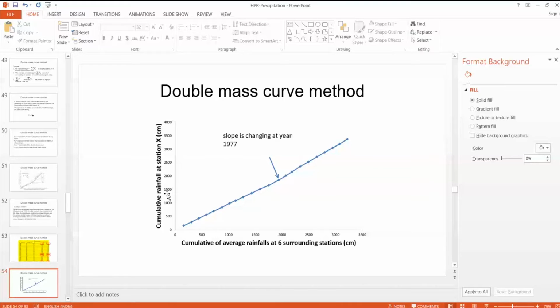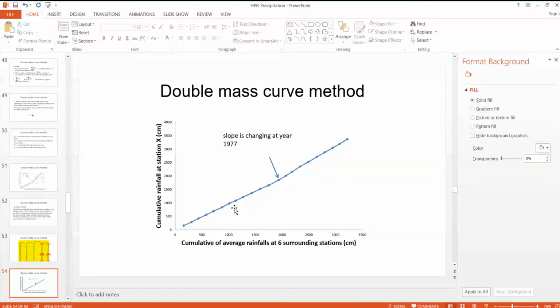So we can see that there is a distinct change in slope at year 1977. We are plotting from 1999, so this is 1999, 98, 97, like that. If you go, this is 1977, and we can find the slopes of this line after discontinuity and the line before discontinuity. That is given here.